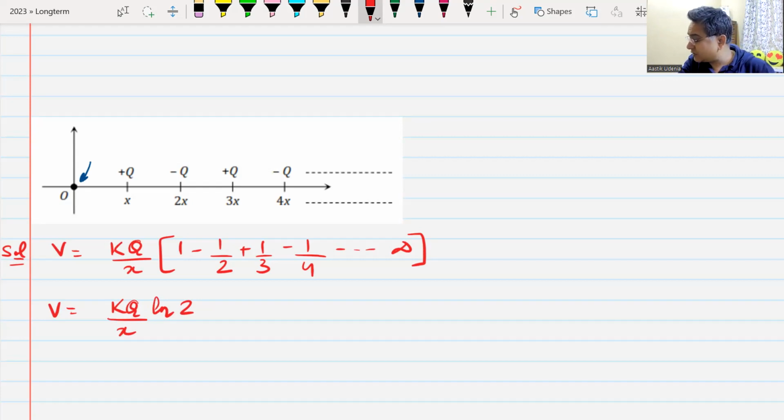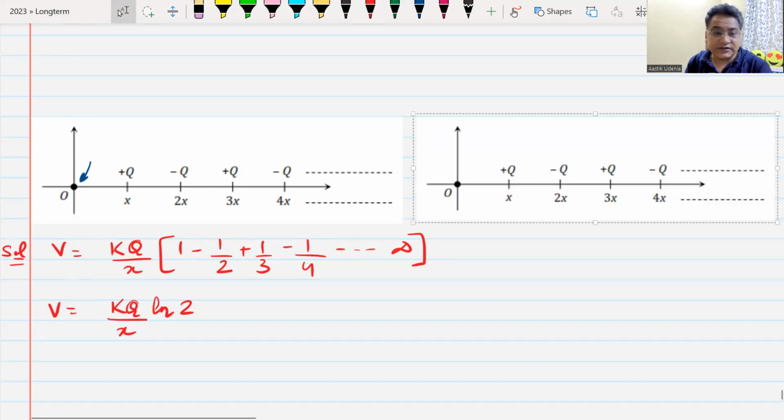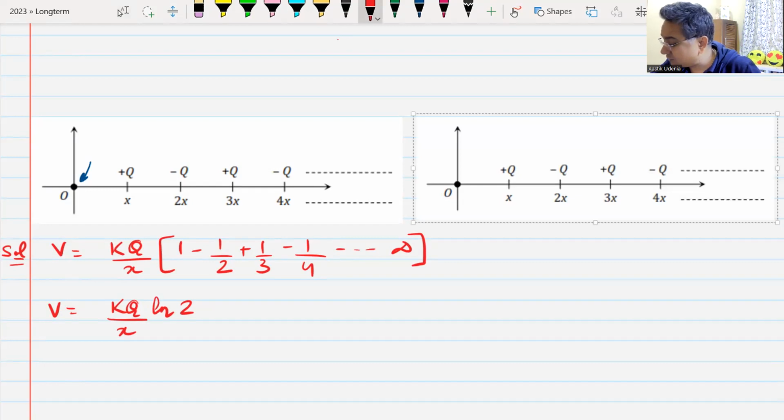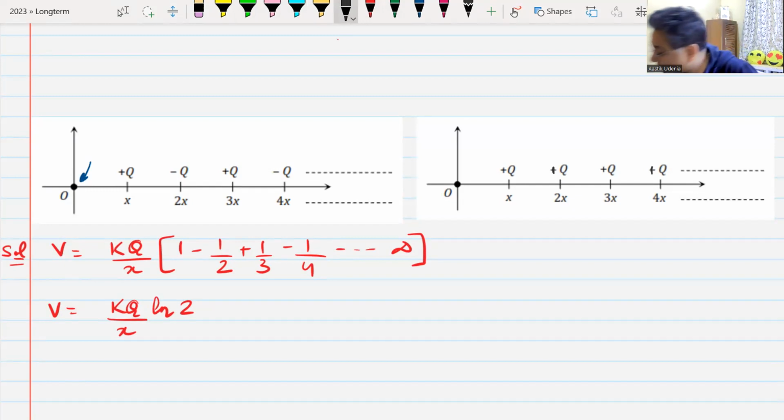If I would have changed the question and I would have made all the charges as positive, then what is the answer? Same question, but I have made all the charges as positive. Then what is the answer? Plus Q, plus Q, plus Q, and so on.